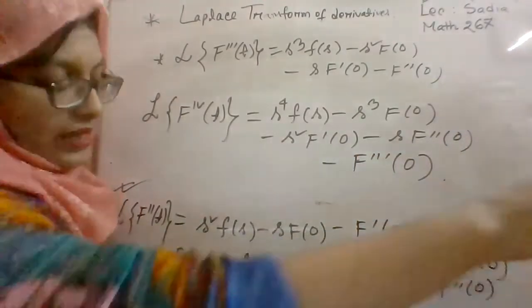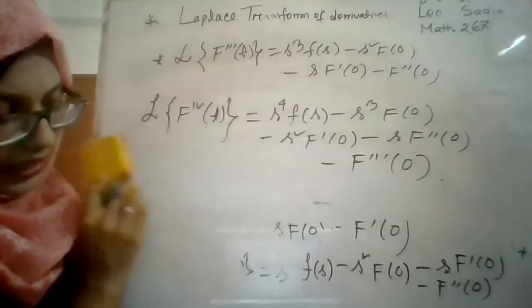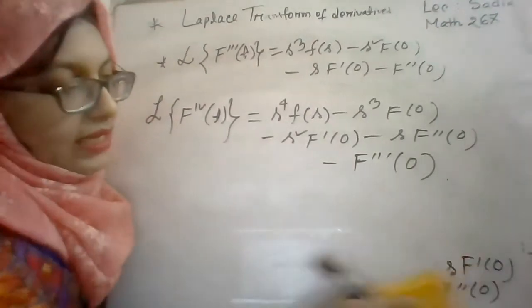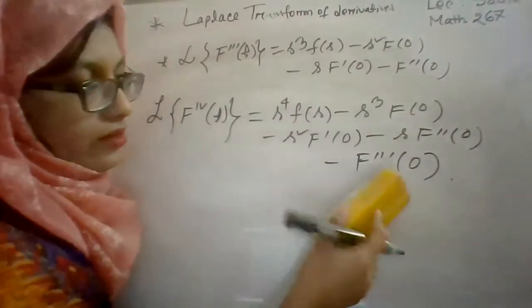So that is the formula for the fourth order derivative, and in a similar way you can find the formula for any other order of derivative.